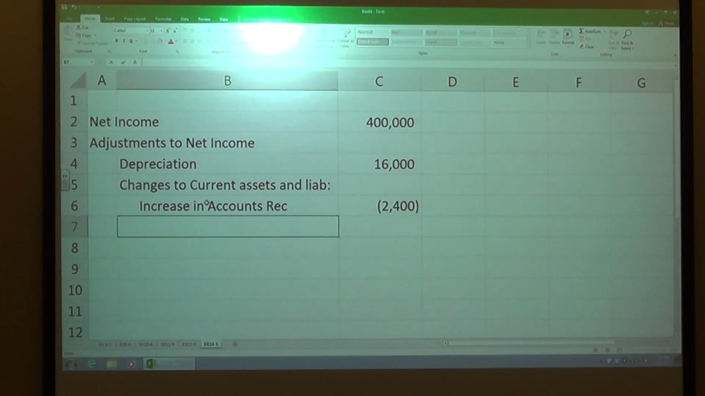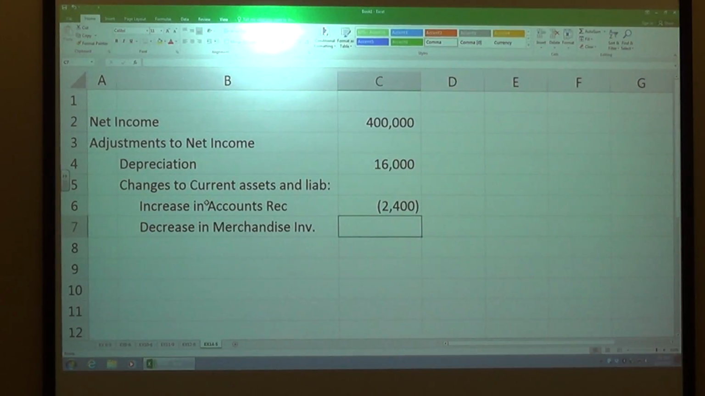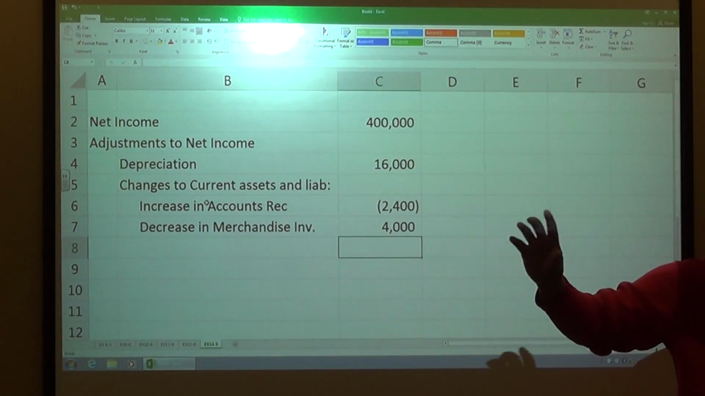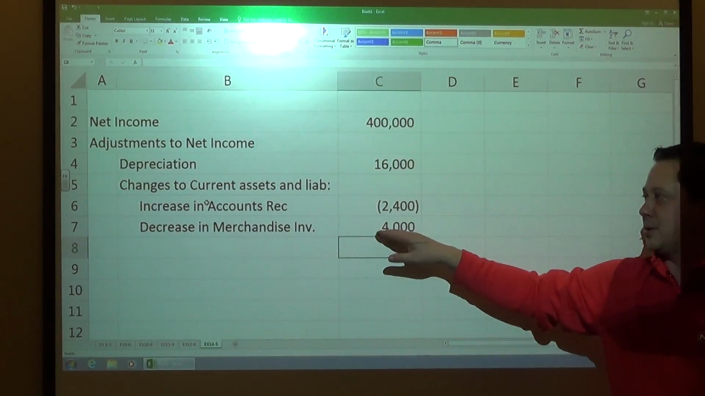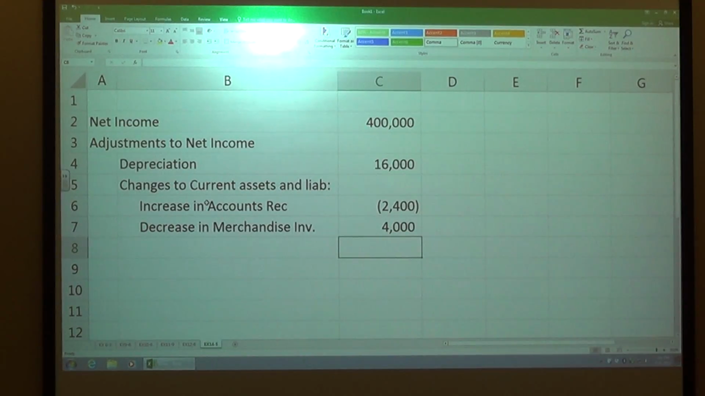All right, the next one is merchandise inventory. I went from 44,000 to 40,000. So I have a decrease in merchandise inventory. What that means is that I'm adding that back in because that means I used some of my existing inventory. And so I didn't pay any more cash for anything else. I used some of what I already had. Therefore, I already reflected some of it in my cost of goods sold, but I used some I already had, so therefore I didn't pay cash. So I'm going to add that back into it. I did pay cash at one point, but that was the previous year.